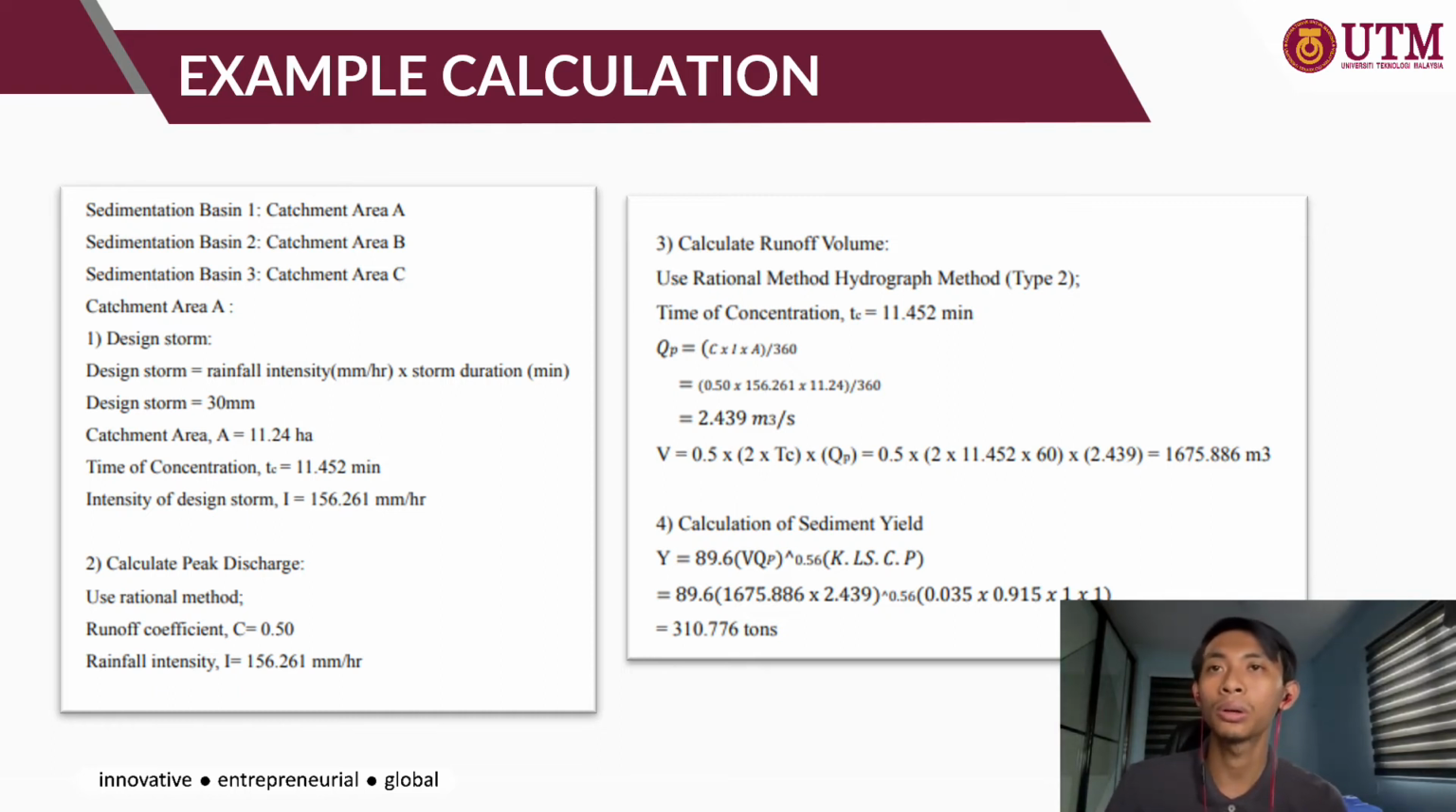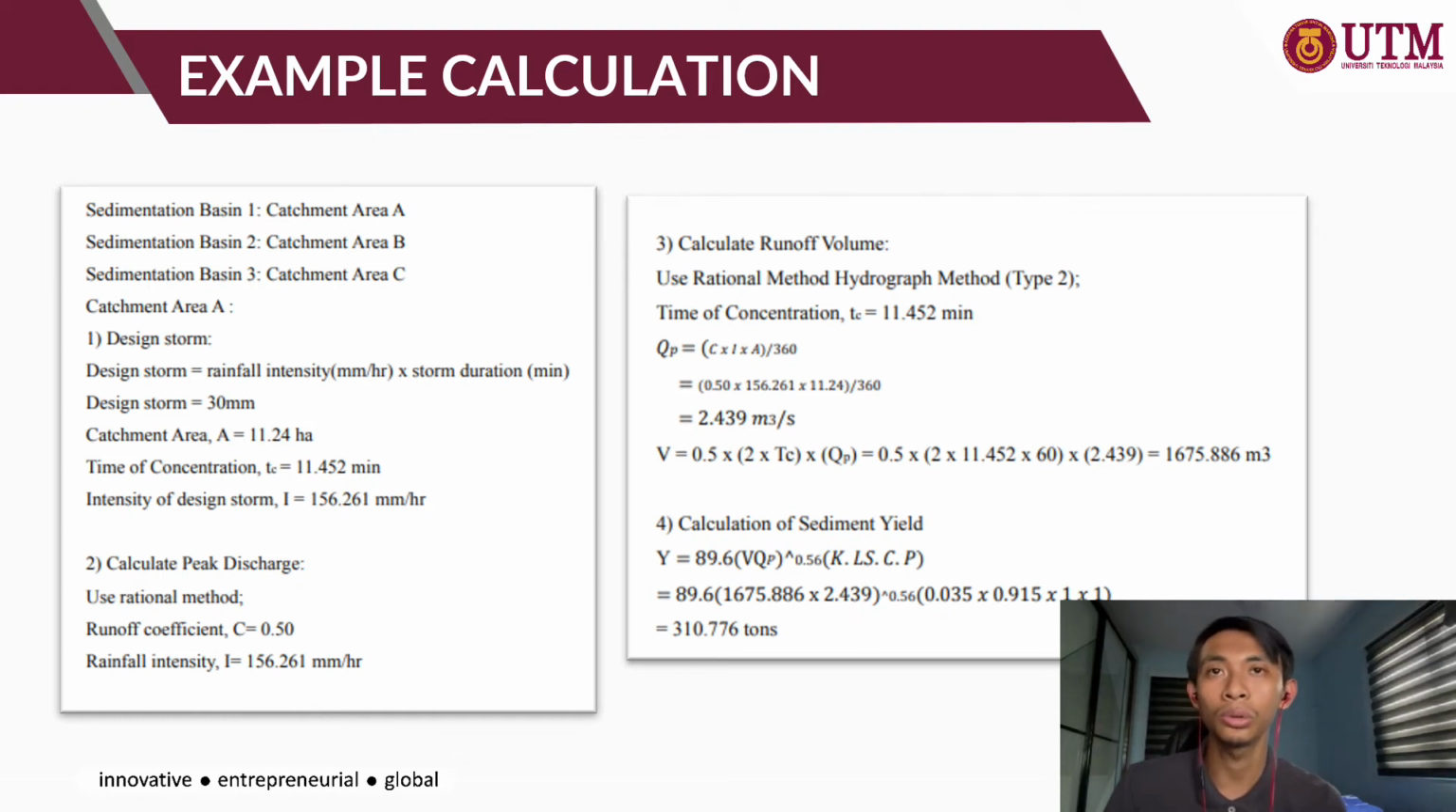And we calculate the peak discharge. We use the rational method. The coefficient C we use is 0.5, and the rainfall intensity I is 156.261, the same as before. Then we calculate the runoff volume using the rational method hydrograph method, which is type 2. We use the value of TC. We substitute the values into QP equals CIA over 360. Then we get 2.439 cubic meters per second.